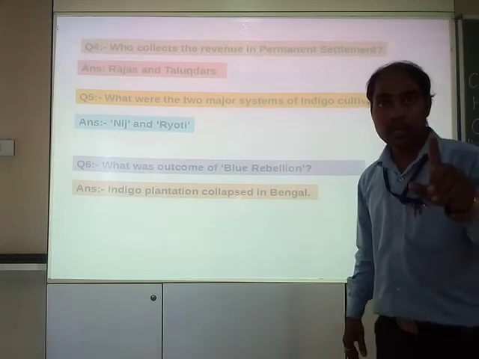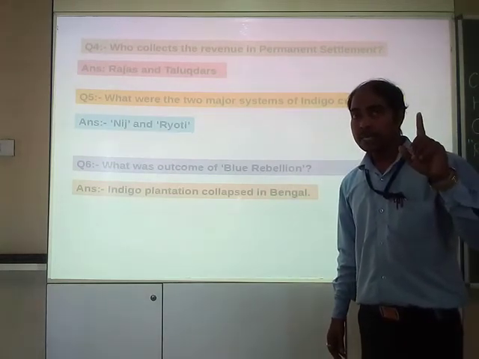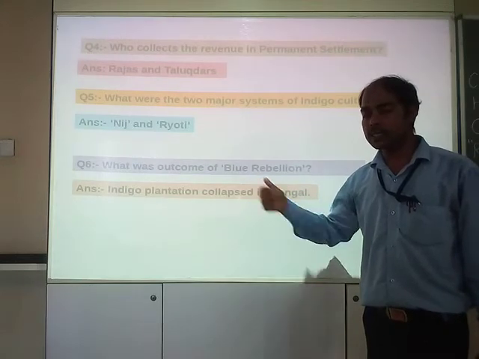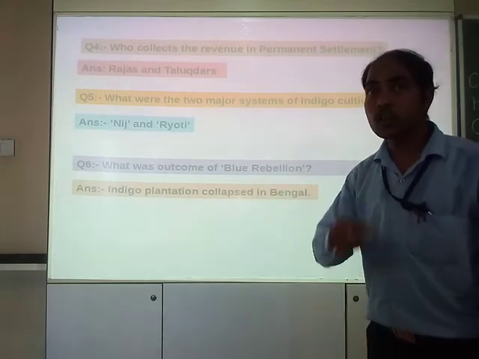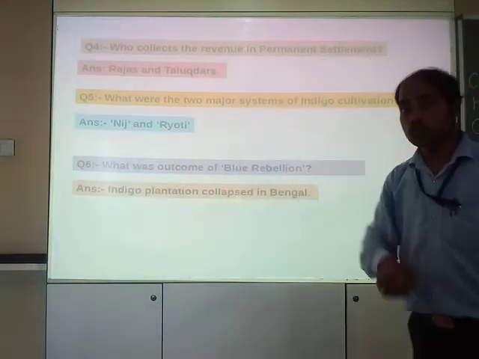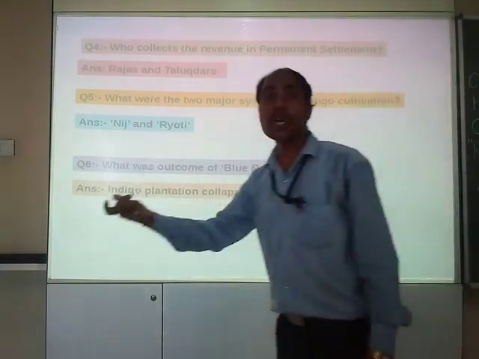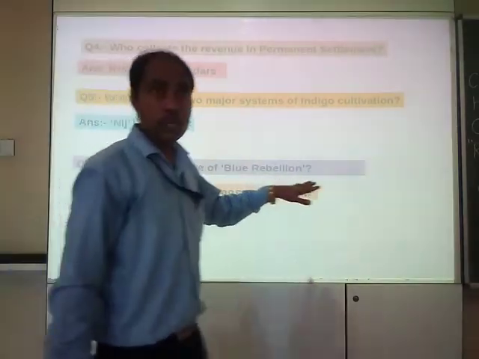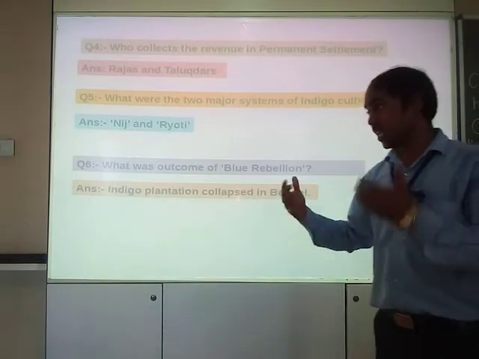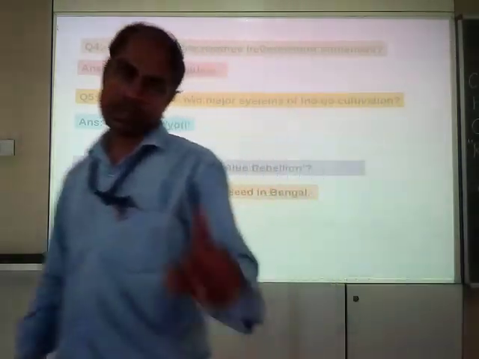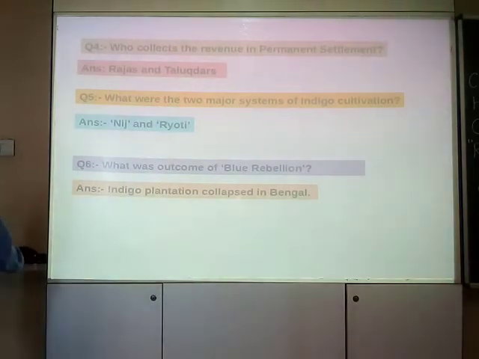Remember? Yes, the farmers, the peasants refused to grow the indigo. They attacked some of the indigo factories also. They refused to give the loan amount to the planters also, right? Then the Indigo Commission came into being, and they also declared that the peasants are right. Yes, this was the Blue Rebellion.